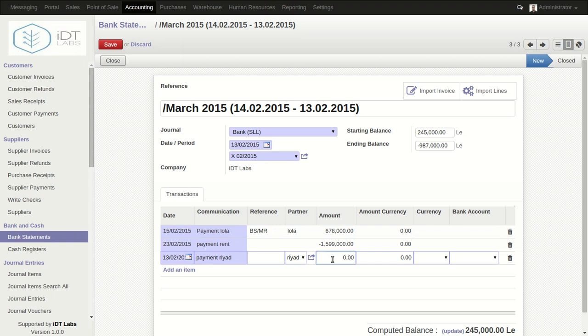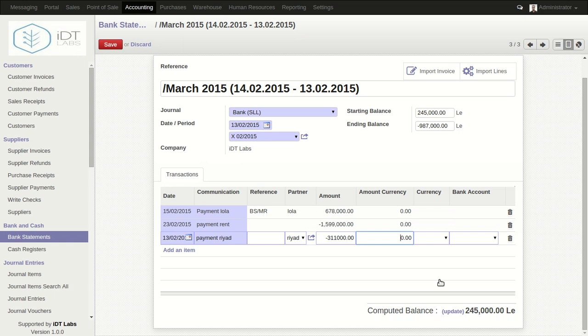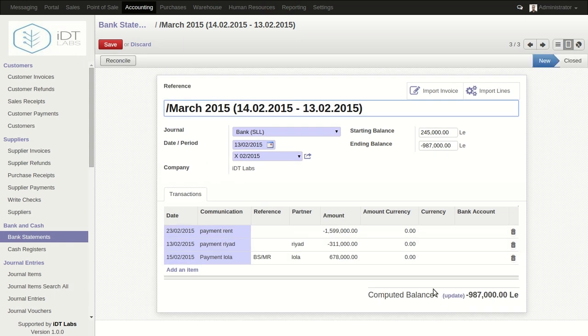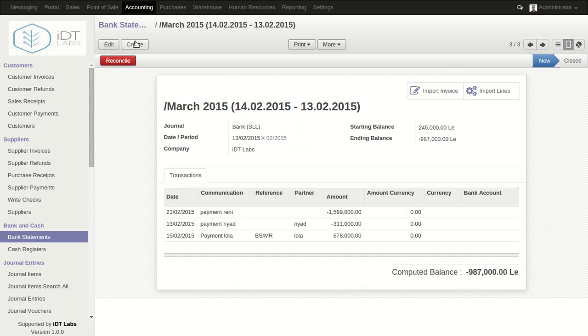So again here we actually made payment to Riyadh, so we're going to specify that, and we say we made 311,000 riyals payment to Riyadh. Okay, so from here now we can save, and as you can see we will click to update the computed balance. So the computed balance must actually be equal to the ending balance. Okay, so we're gonna actually save this particular bank statement.